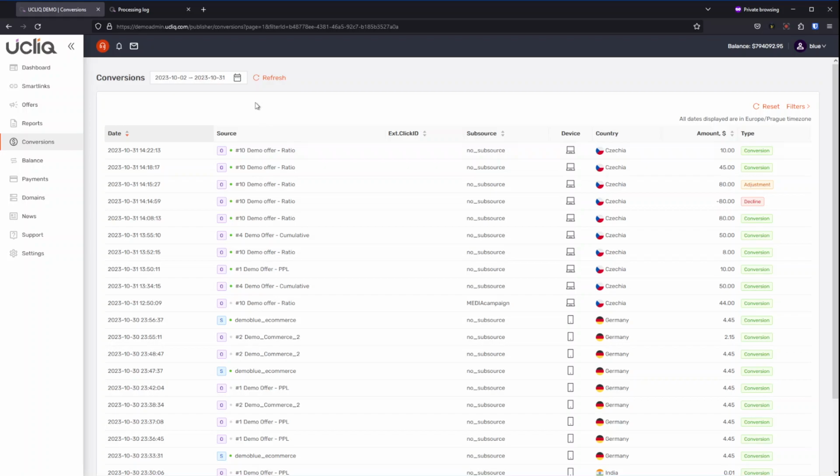And that's pretty much how ratios work. In next episodes, we will be looking through some brokerage functions, custom fixed rates for cumulative, pay per lead modes, budgets, and so on and so forth. See you soon.